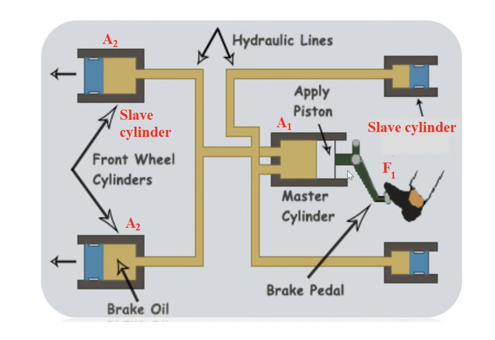By pressing the brake pedal, the piston of the master cylinder is pushed in the forward direction. The change in pressure in the master cylinder is transmitted to the slave cylinders. Since brake fluid is incompressible, the piston of the slave cylinders moves in the forward direction. So the slave piston pushes friction pads against the rotating disc, which is connected to the wheel. So the moving vehicle slows down or stops. This is the complete mechanism of how to brake our car or vehicle.